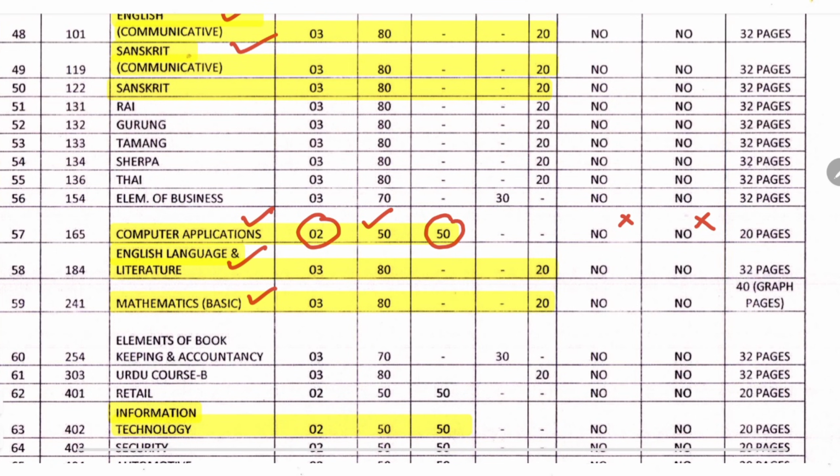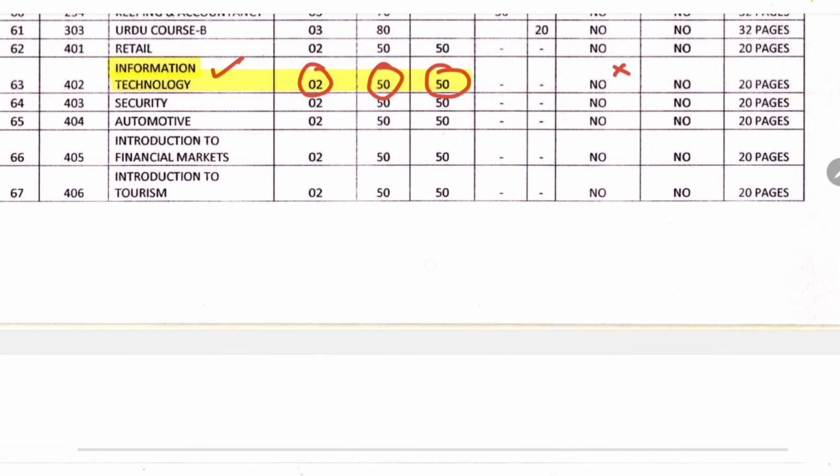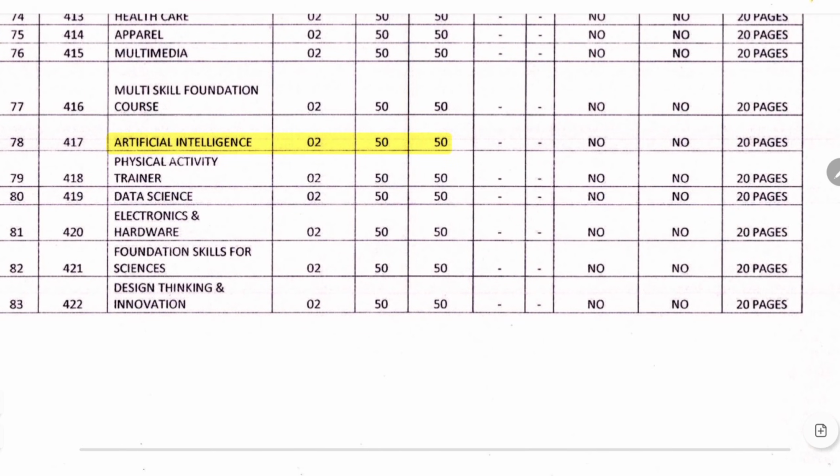Then English, mathematics basic, 80 plus 20 internal assessment. IT, 2 hours of 50 marks theory exam, 50 practical, no external examiner. Then AI, 2 hours of 50 marks theory exam, then 50 practical without any external examiner.